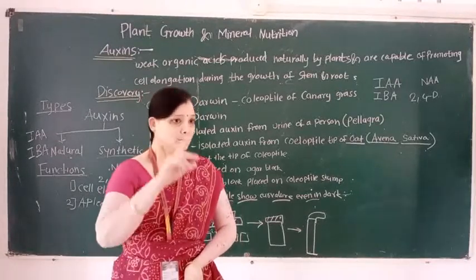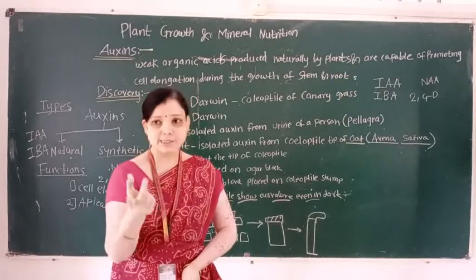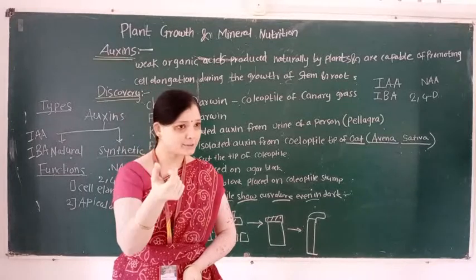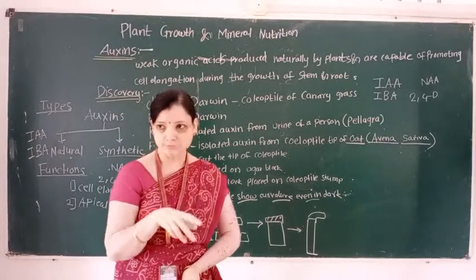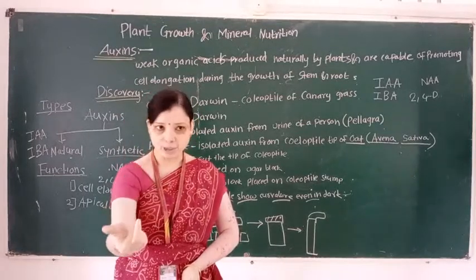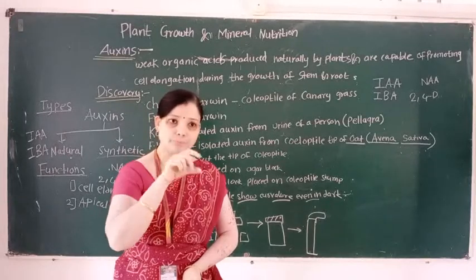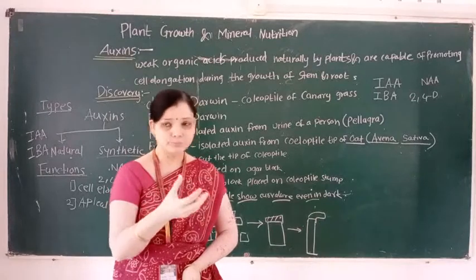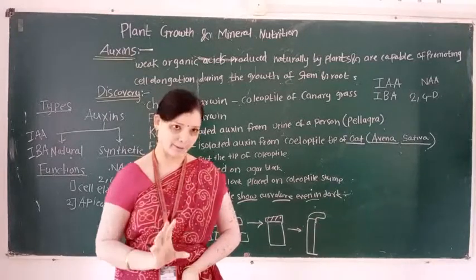So tea plantation is done by cutting the apical bud and promoting the growth of the lateral bud. Due to the presence of the lateral buds, the plant grows with a bushy appearance.